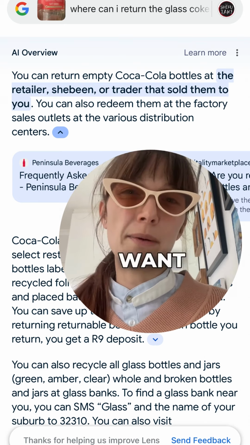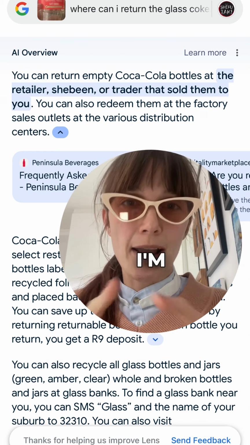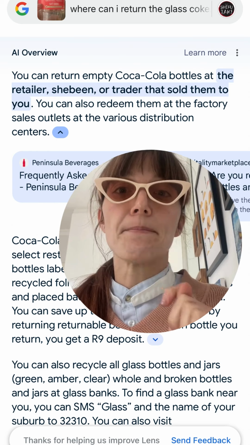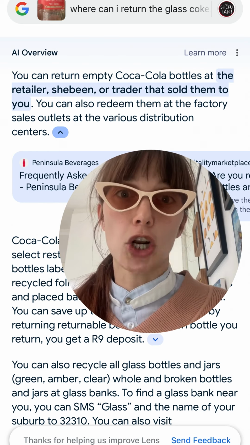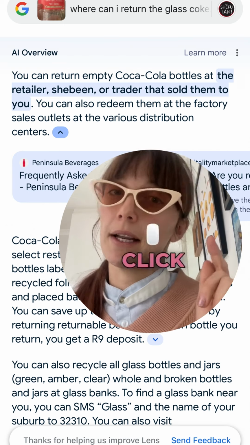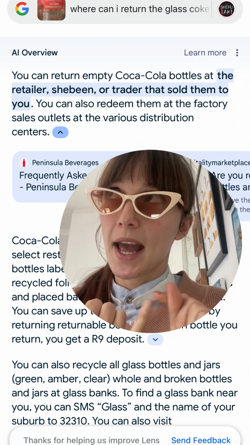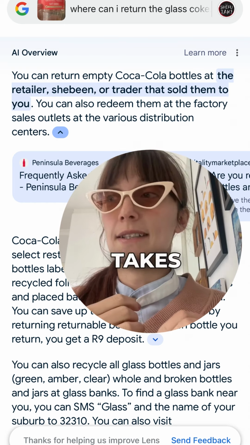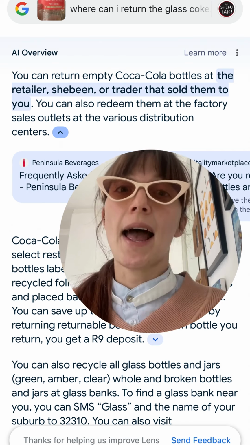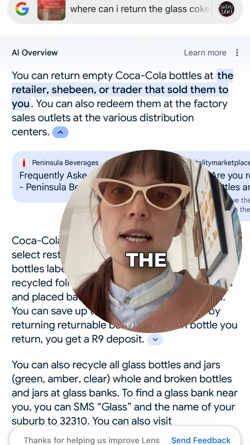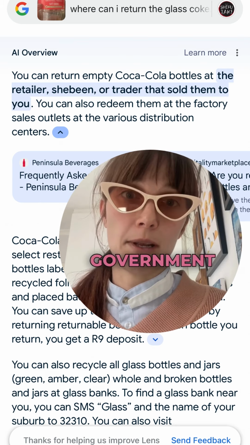Great. I don't really want to do this, so I'm going to follow that little block there to see if I can find the best local recycling company. So I click the little block. It takes me to an FAQ page, and it also takes me to a local listing page. And then there was another little block that had the City of Cape Town government website.